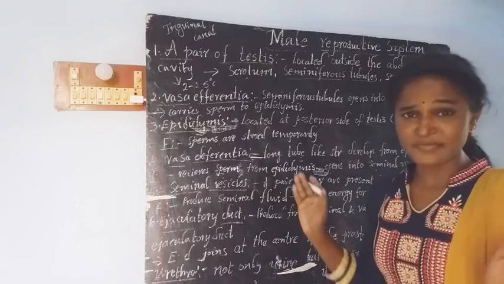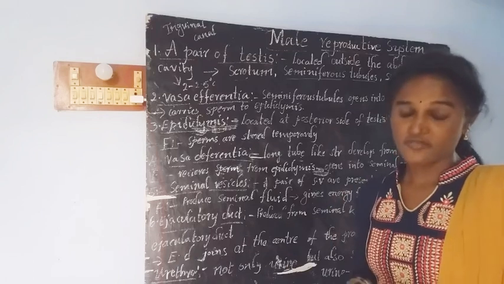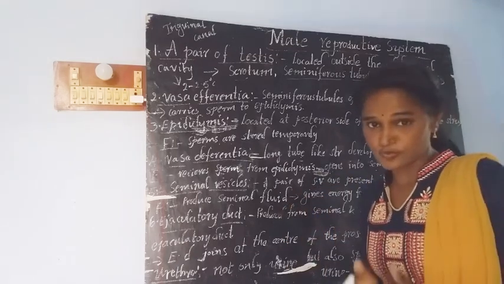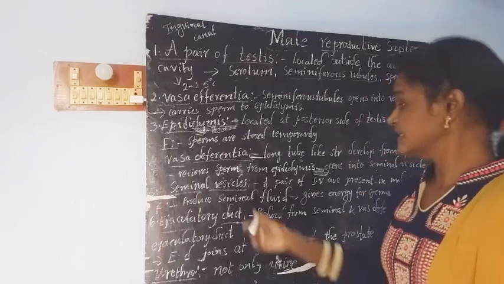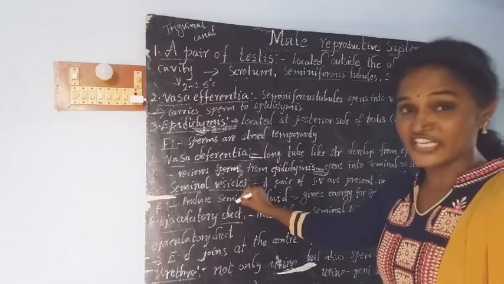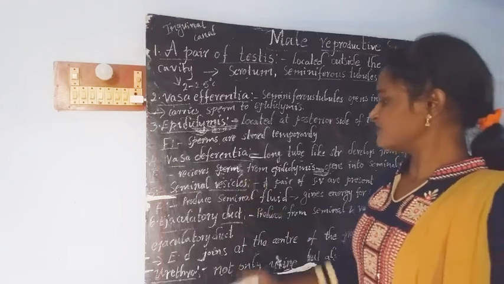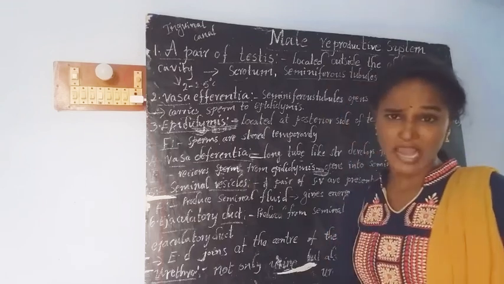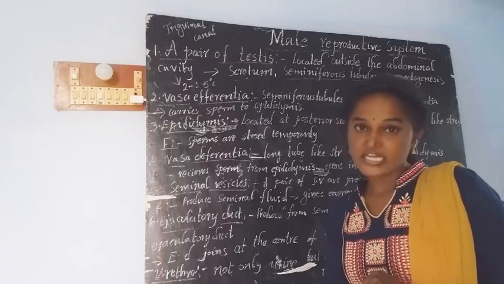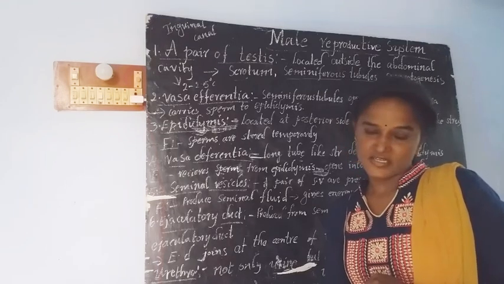What is the function of that seminal fluid? It gives energy to the sperm when they are outside the body. If the sperm is outside the body, then this seminal fluid gives energy to the sperms. Along with the seminal vesicles, here we need to discuss two glands. What are they? Prostate gland and Cowper's gland.